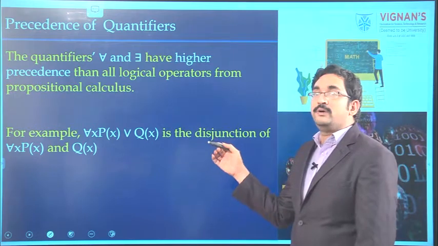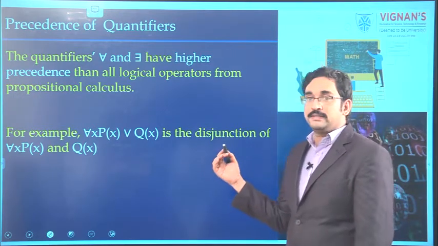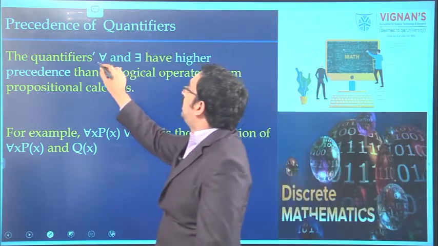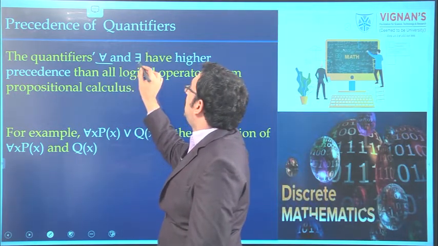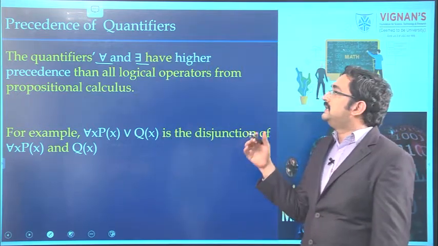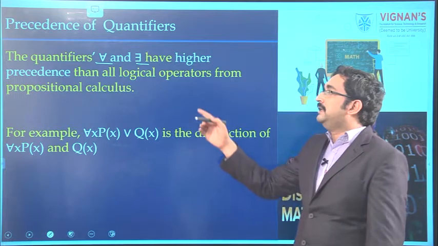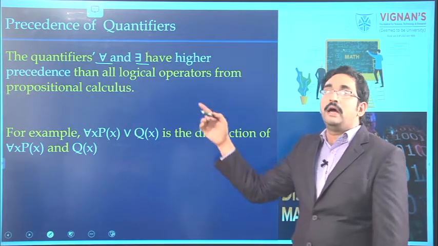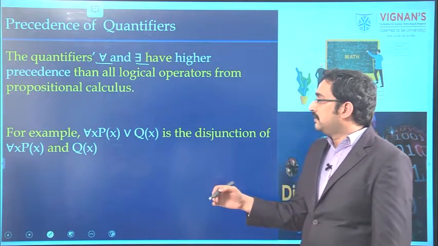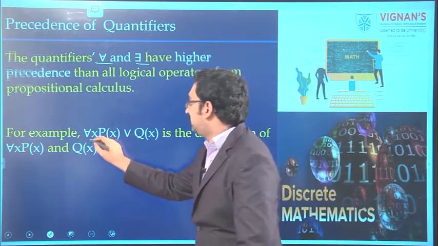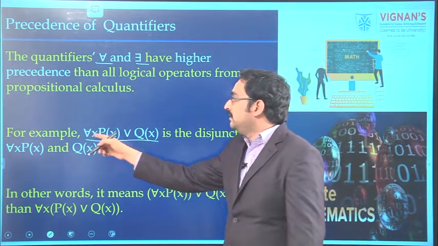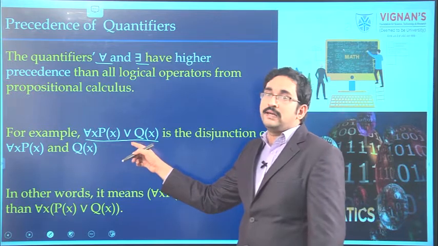Next, we will discuss precedence of quantifiers. Precedence means priority. For example, if the quantifiers for all and there exists are present in an expression which contains logical operators, these quantifiers will have highest priority over logical operators. For example, consider this one: for all x, P of x and Q of x. Here we have a universal quantifier and a logical operator.